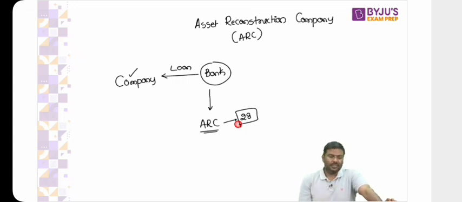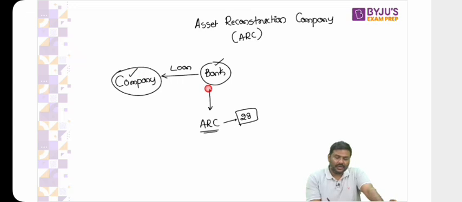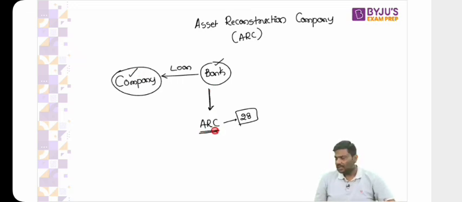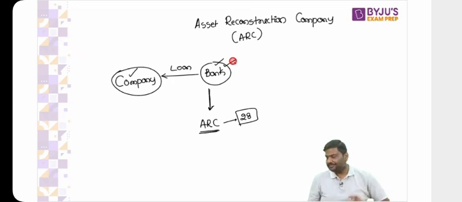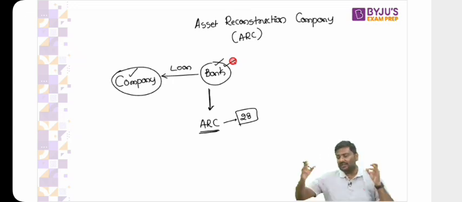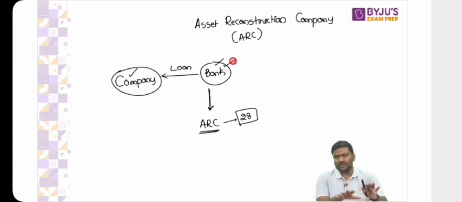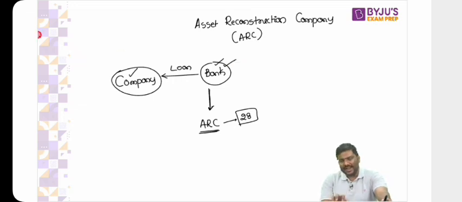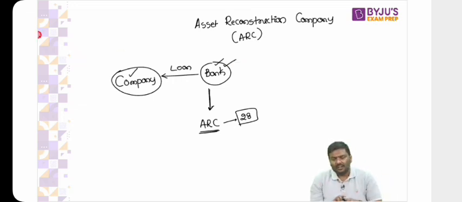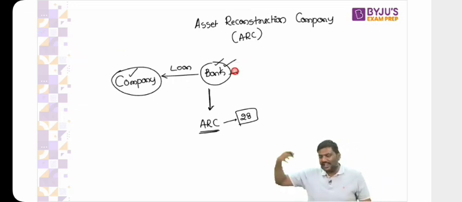Now follow this very carefully. The bank has given the loan to a company, and the company is not able to repay it. Now the assets of the company will be transferred to one more entity called an ARC. Sir, why are we transferring these assets to ARCs? How many of you think the bank is an expert in selling the assets in the market? Let's say land of the company or manufacturing facility of the company. There are various assets which are collateral. The bank will simply transfer the company into the hands of the ARC. Why do they do that? Simple idea: the bank is not an expert in managing these companies, selling these assets, etc.